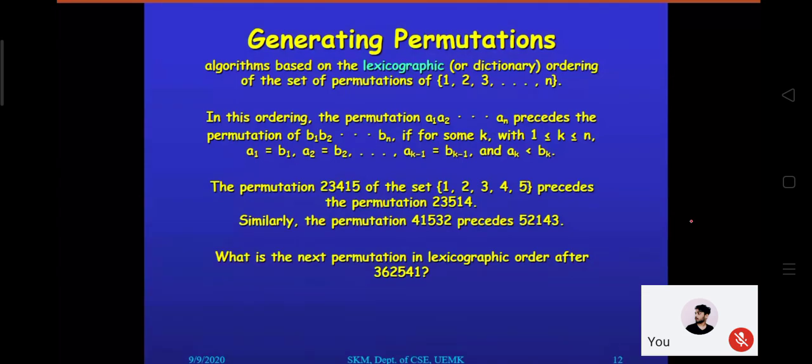What is it trying to say, generating permutation? It is saying that a number is given to us, 362541. What will be its next permutation? Sometimes we think, okay, 362541, next permutation, something like 362542. The answer is no, not in that manner. It's not consecutive data we are talking about. It's a permutation we are talking about.